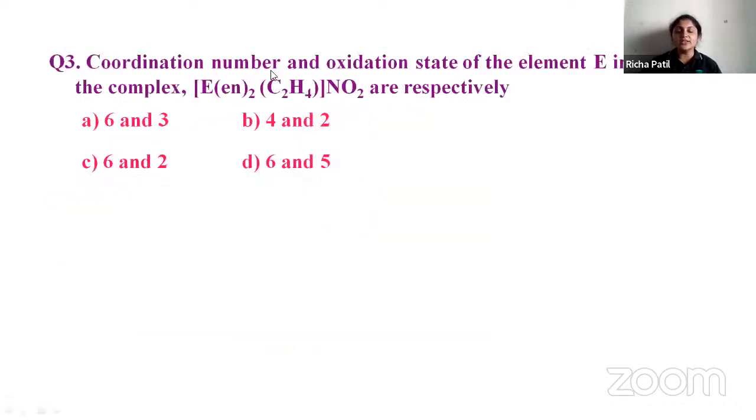Next, find the coordination number and oxidation state of the element E in the complex E(en)2(C2O4)NO2.